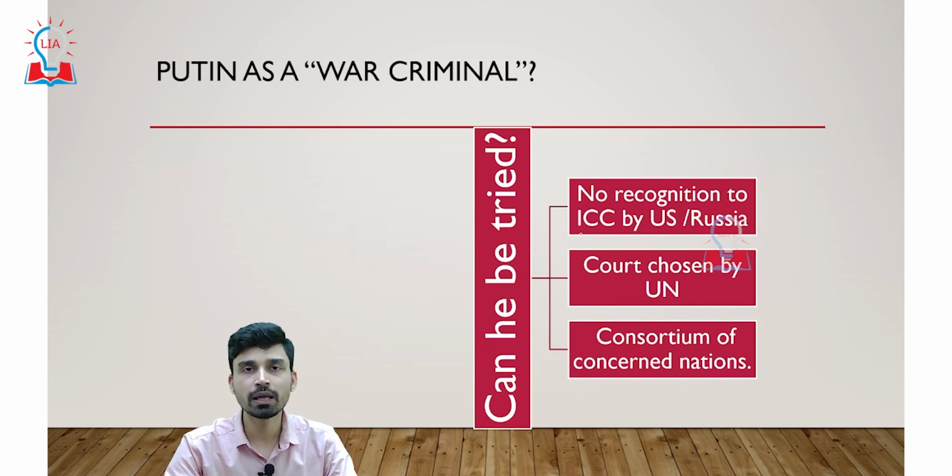The only possible way he can be tried as a war criminal in the future is if some other person comes into power in Russia, and Russian forces or military can then arrest President Putin and take him to any of these courts. However, that is a very unlikely scenario. This is largely a symbolic gesture that the world is united and saying that the actions of Russia in Ukraine are not as per the mandates or international humanitarian laws.